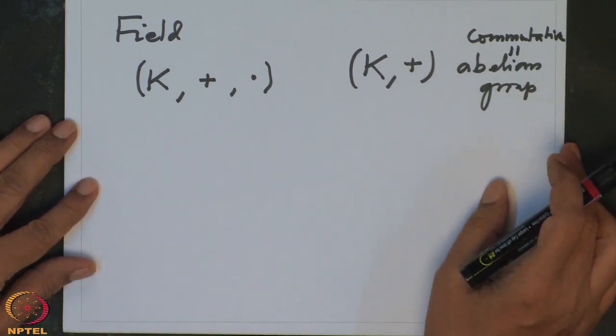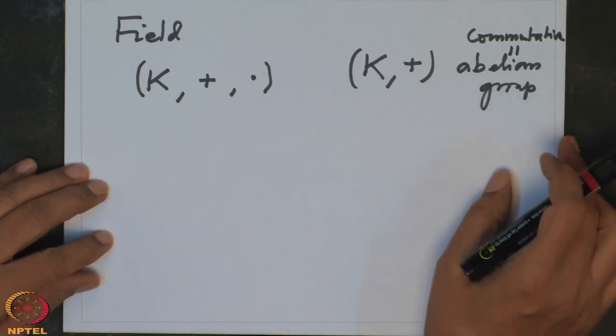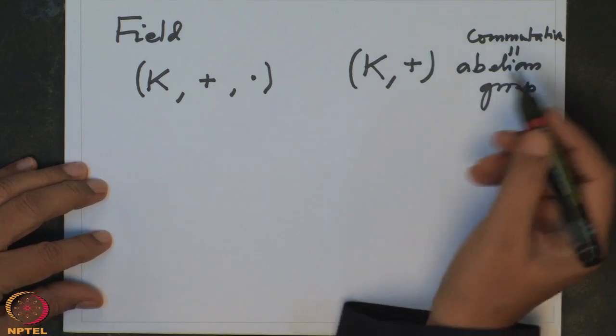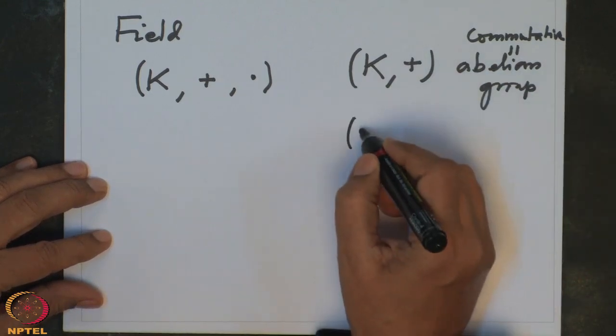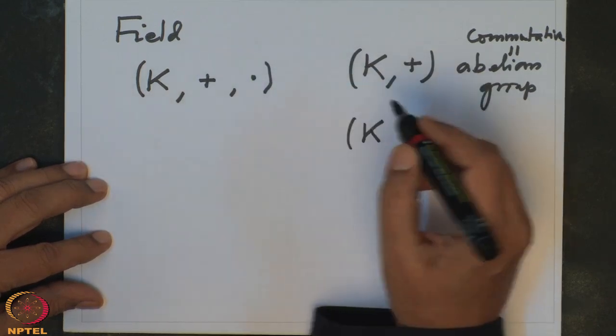Abel was the first to consider such an operation, so it is usually called abelian. It is named after Abel. And remove 0, the additive identity for K.